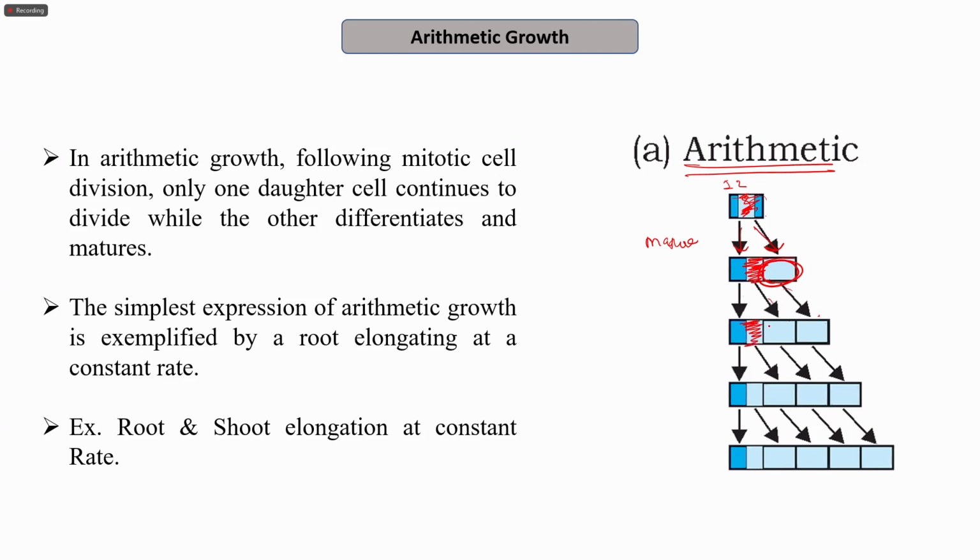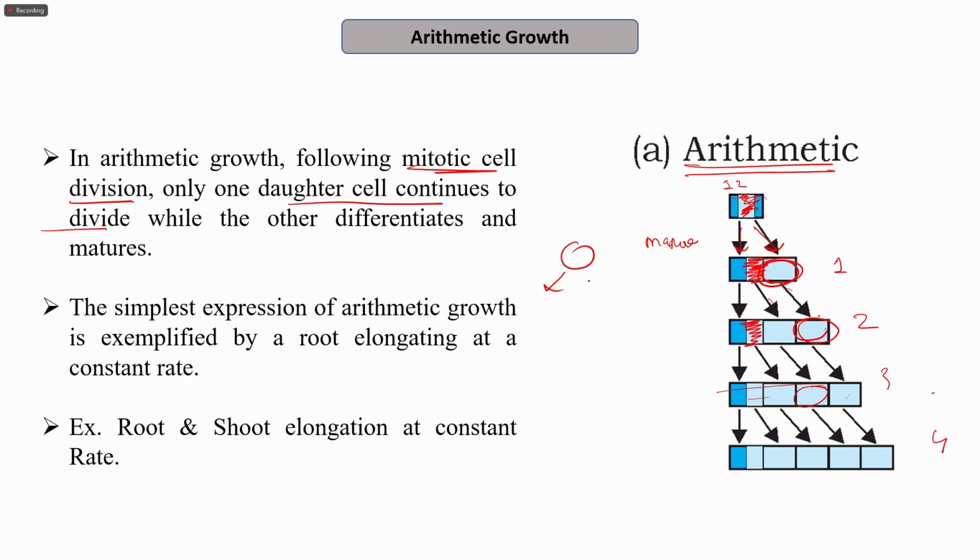So 1, 2, 3, and 4 cells will be produced. One cell is getting matured and the other cell is dividing. Out of these divided cells, one cell again becomes mature and the remaining divides. So in arithmetic growth, following mitotic cell division, only one daughter cell continues to divide.